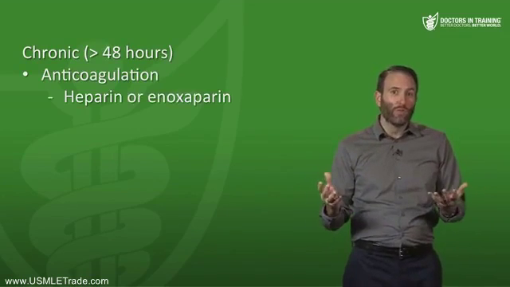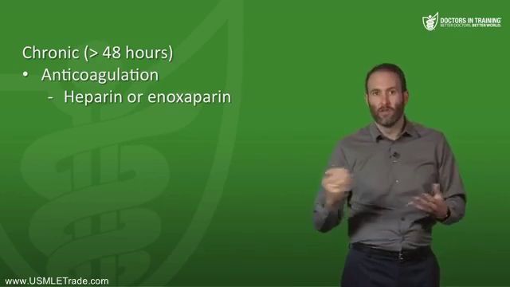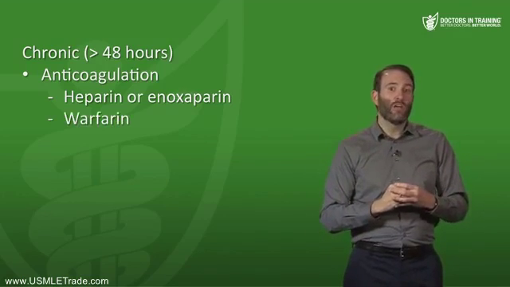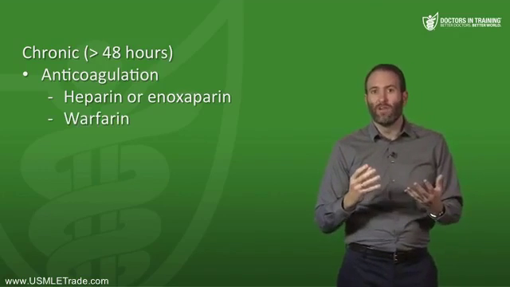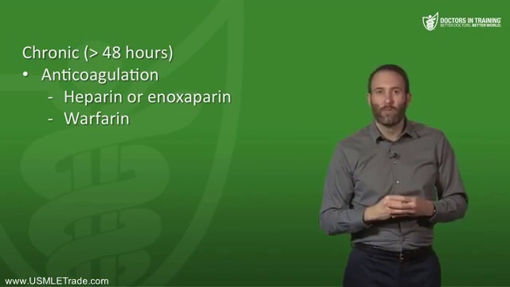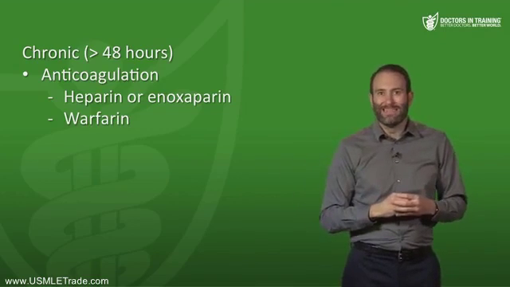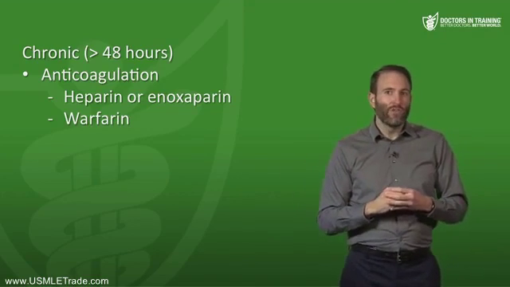Now, what drugs do we use? Well, first we anticoagulate with heparin or enoxaparin, which is low molecular weight heparin. And then at the same time, we also start Coumadin or warfarin. Now, once that warfarin becomes therapeutic over several days, we generally stop the heparin or the enoxaparin and just continue that warfarin until further treatment is decided. Now, what else do we do for chronic AFib?